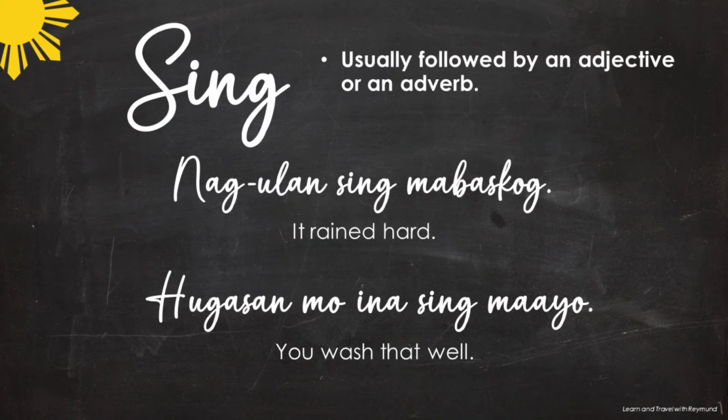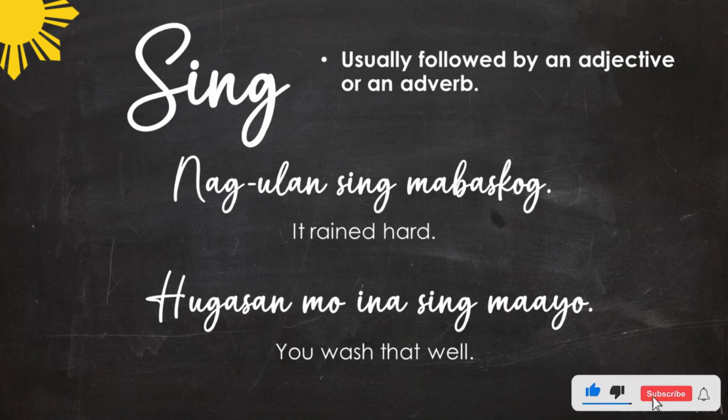Let us have the following examples. The first one, as we have mentioned, is that sing is usually followed by an adjective or an adverb. The first one here is nag-ulan sing mabaskog. It rained hard. Ulan is rain, same also in Tagalog. When we say mabaskog, that means strong or hard.